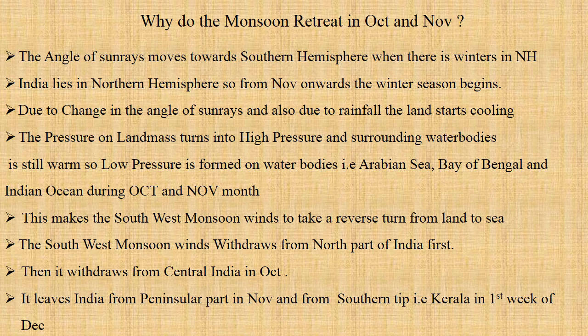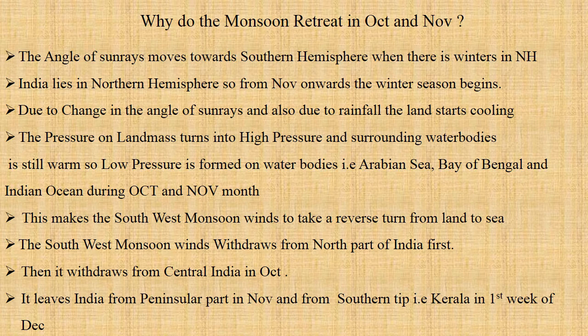Due to the change in the angle of sun rays and also due to rainfall, the land starts cooling. The pressure on the landmass turns into high pressure and the surrounding water bodies are still warm, so low pressure is formed on the water body. Now which water bodies do we have? Arabian Sea, Bay of Bengal and Indian Ocean. This happens in the months of October and November.